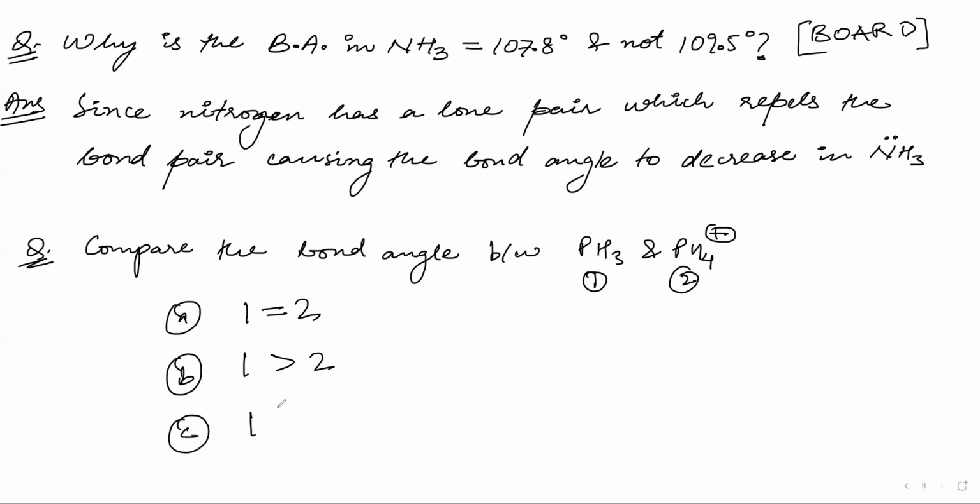C, 1 is lower than 2. And D, none of these. I mean, it will be one of them, so you have only 3 options: A, B, or C for question number 2.